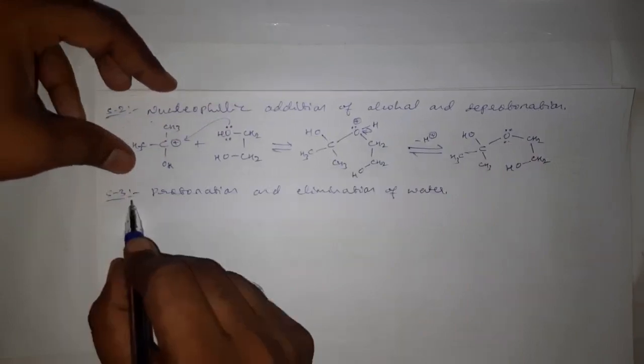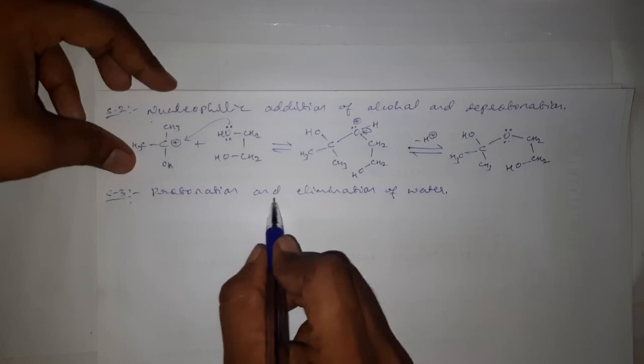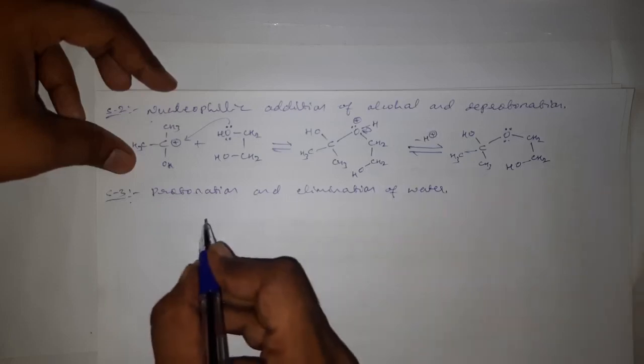The next step of the mechanism involves protonation and elimination of water.